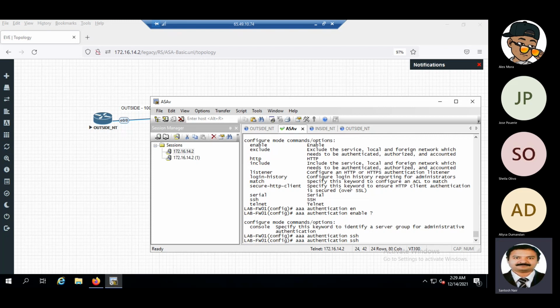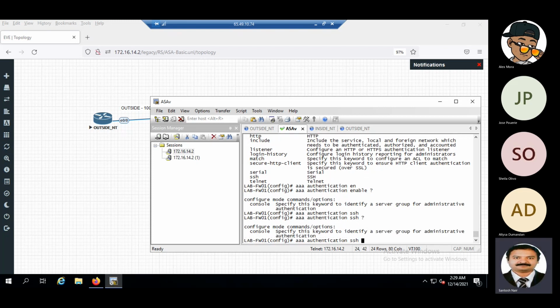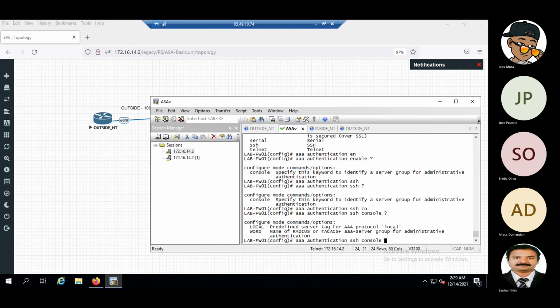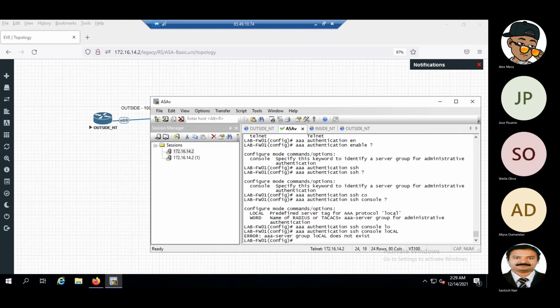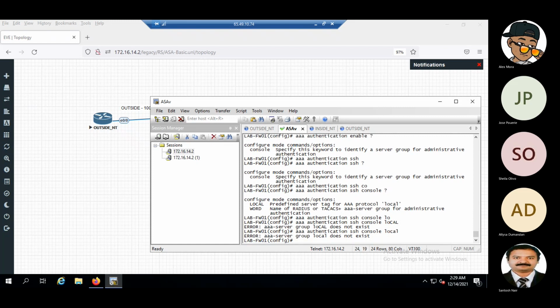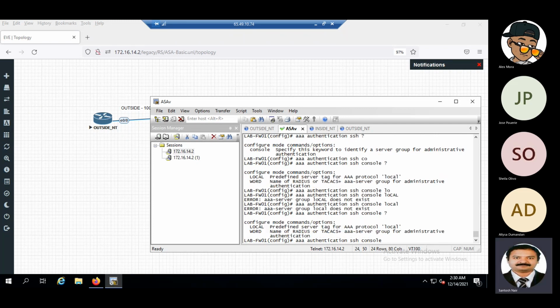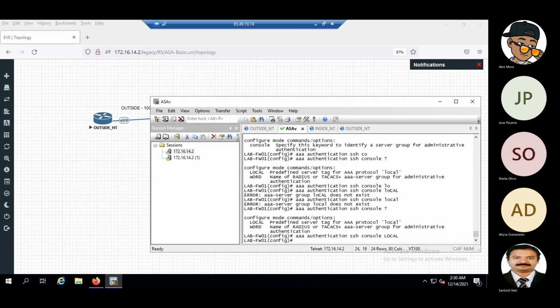Direct SSH. So it is case sensitive. We have to give capital LOCAL.